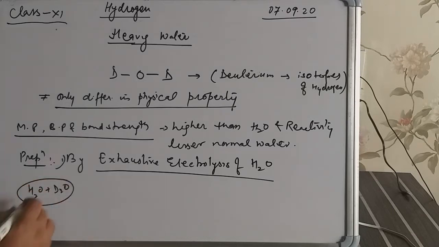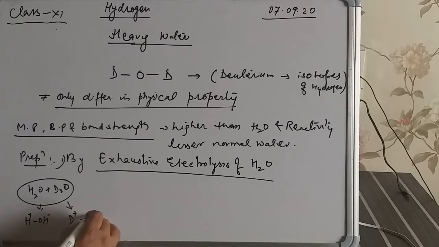As water dissociates into H plus and OH minus, similarly it also dissociates into D plus and OD minus ions. So let's discuss how electrolysis is done in the preparation of heavy water.